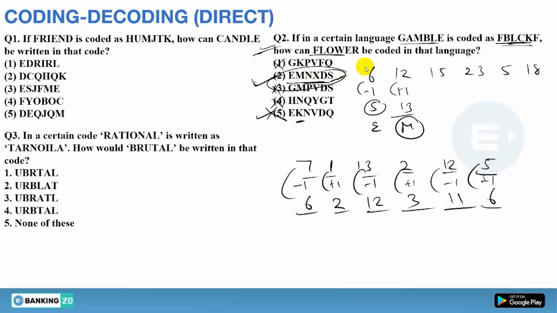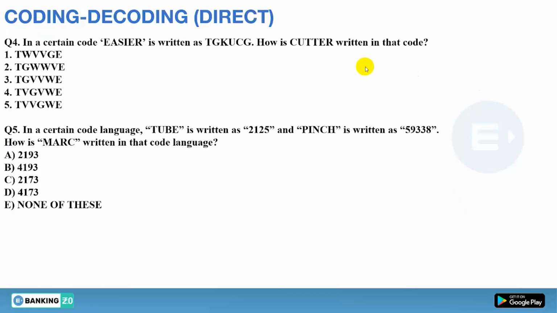Clear or not? Is it clear? Okay, so we have seen 3 questions. Now the last 2 questions you have to solve right now. These are the 2 questions and you have a total of 60 seconds, means 1 minute. The timer has started. Just do it fast guys and answer me in the comment section box.